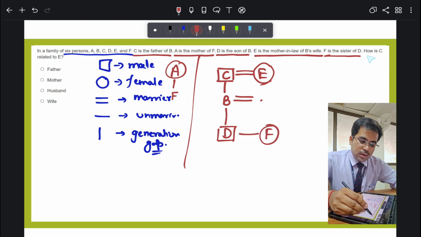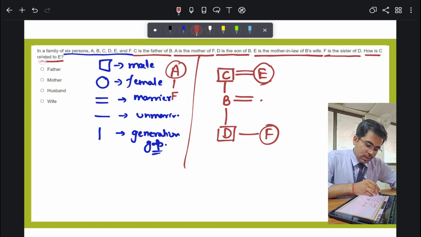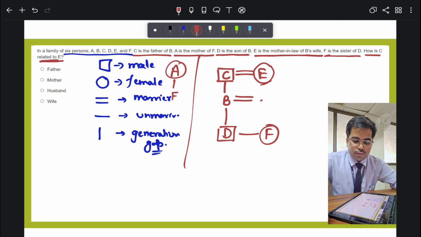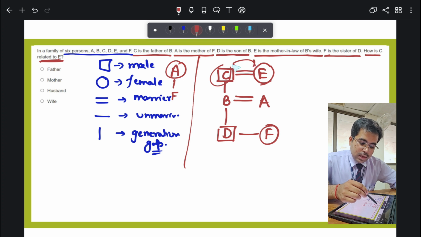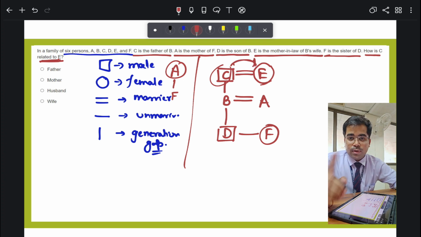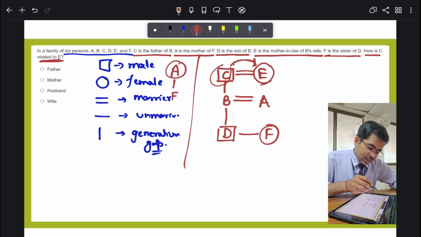All right, how is C related to E? What is left? First of all, A is left over here. And how is C related to E? C is here and E is here. How is C related to E? Please mind you all, in the question it is asking how is C related to E, not E related to C. C is the husband of E.